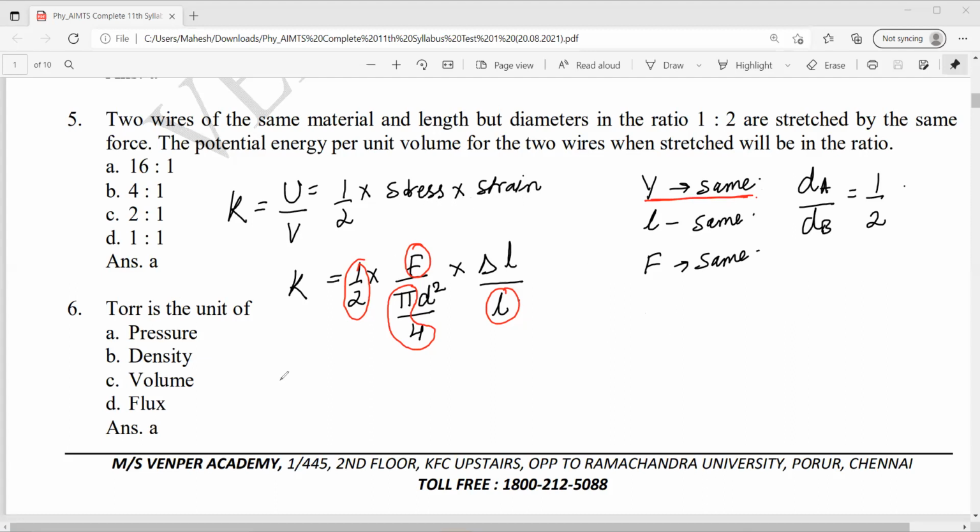I can write K equal to half of stress by strain, into strain square. Or I can write strain is there, right?